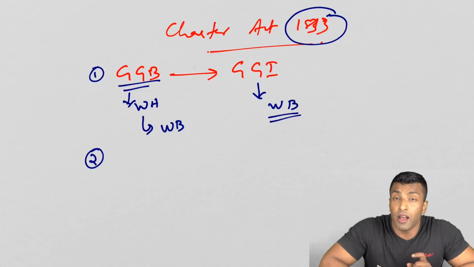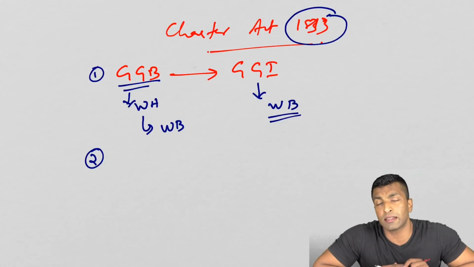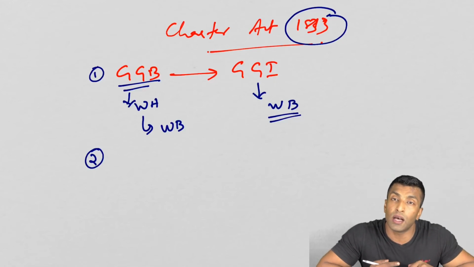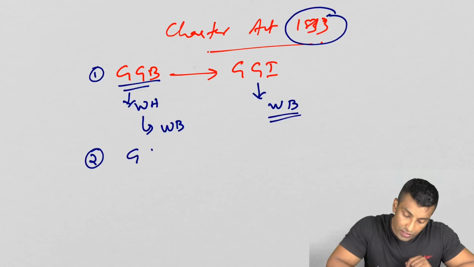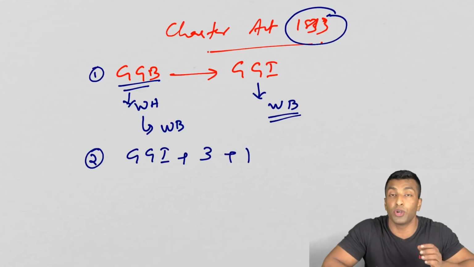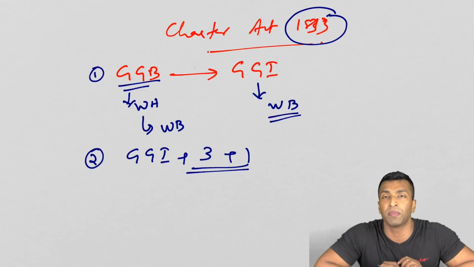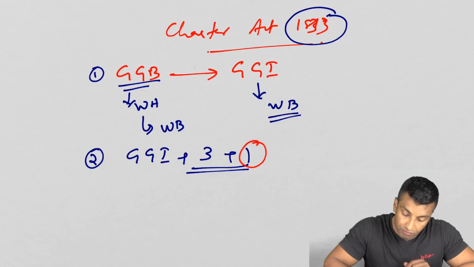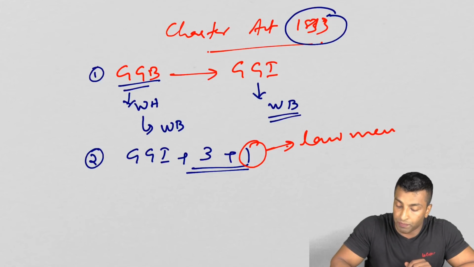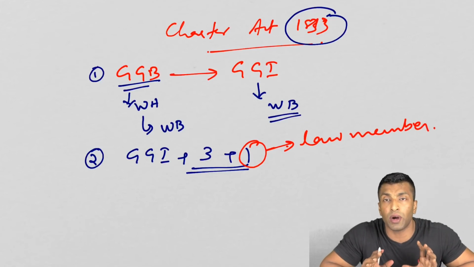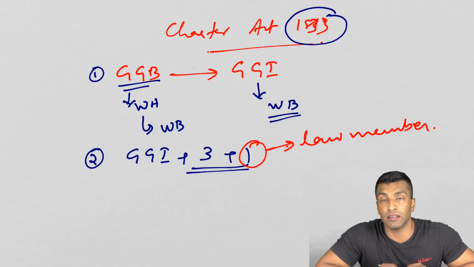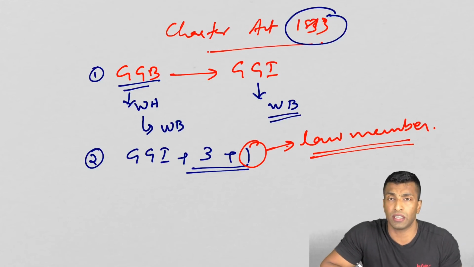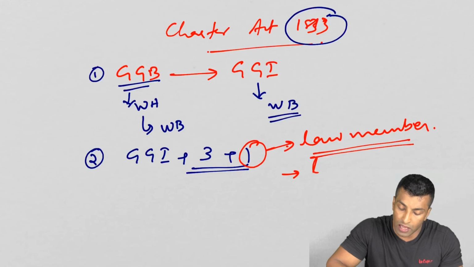The second point: we discussed in the 1784 Pitt's India Act that the Governor General of Bengal plus 3 members, that is 4, became 3. And this 3 is now once again going to be increased to 4. So now it is 3 plus 1, that is 4. Decisions are again taken on the basis of majority. The same thing is applicable. Now this new member is known as the law member. His role is basically to advise the Governor General in legal matters, and the first law member was Lord Macaulay.